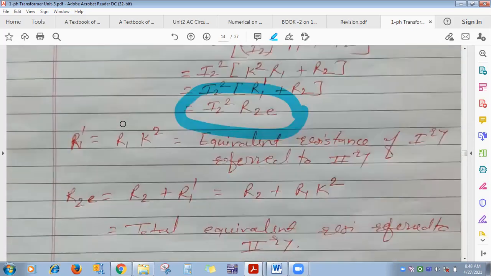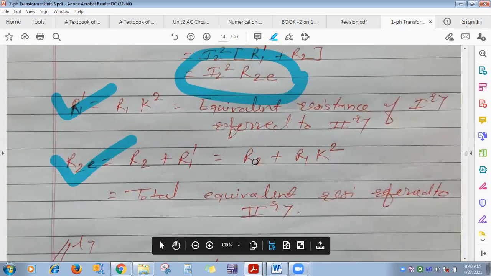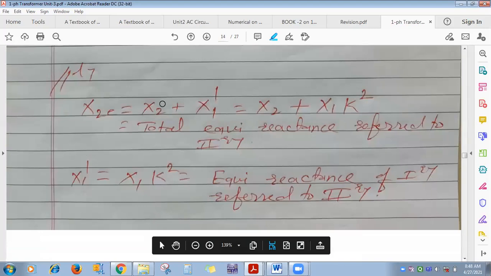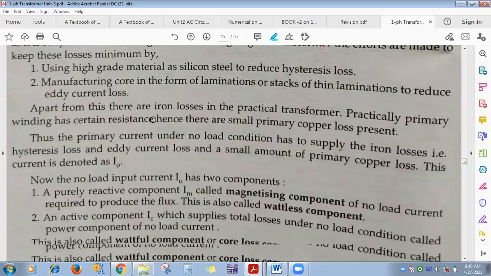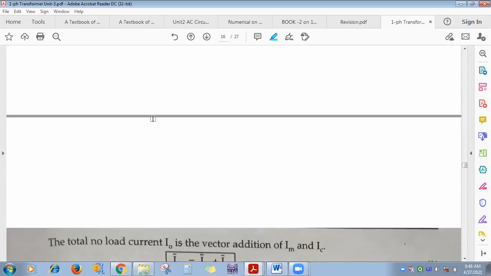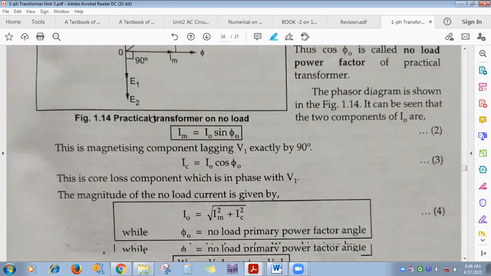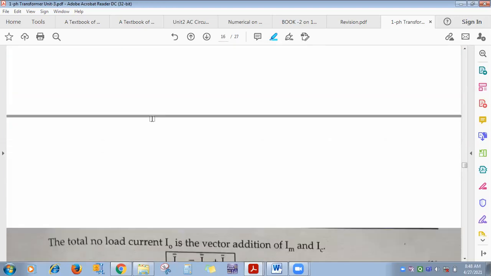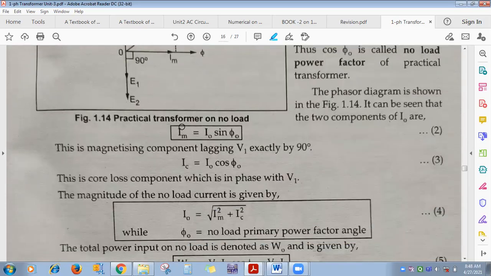Same referred to secondary, calculate R1 dash or R2E, or the same for X1 dash or X2E. So do this, all formula. We have seen the numericals on these formulas. Now, next one is for this transformer only, you keep this formula in your mind.